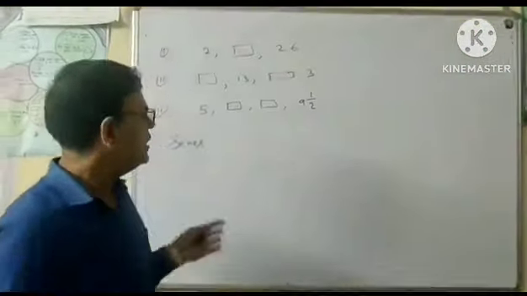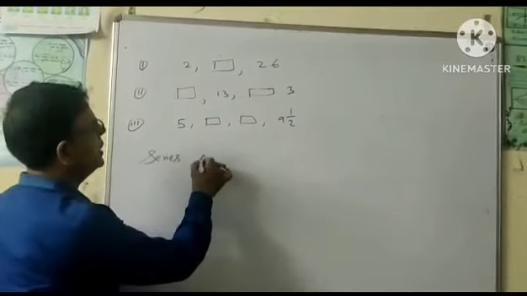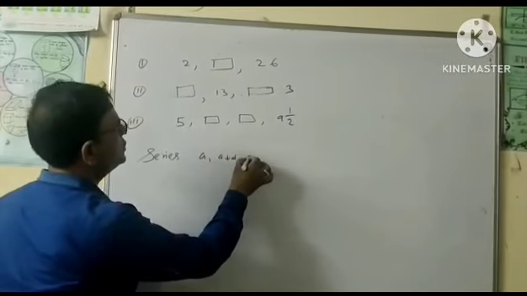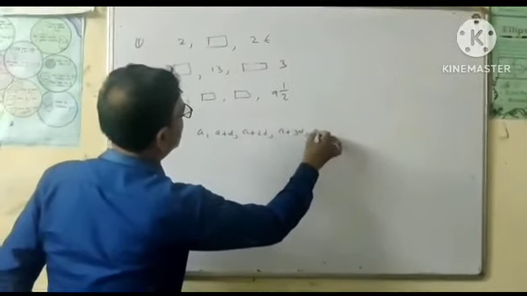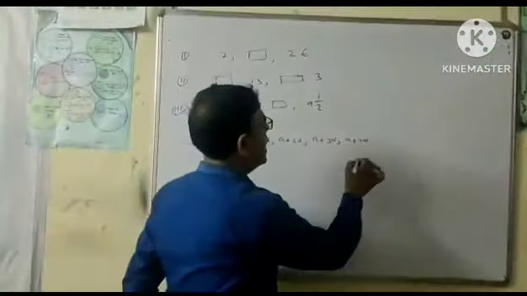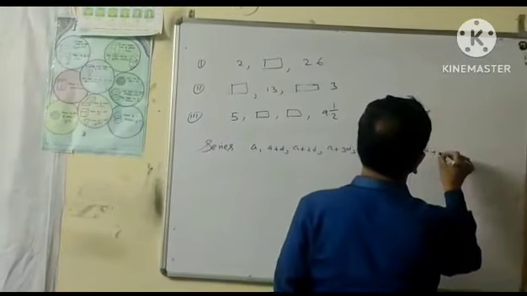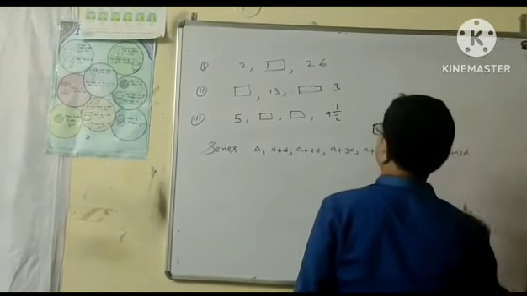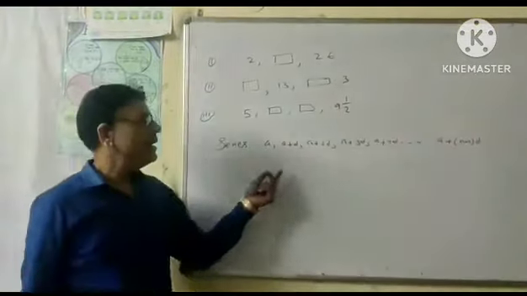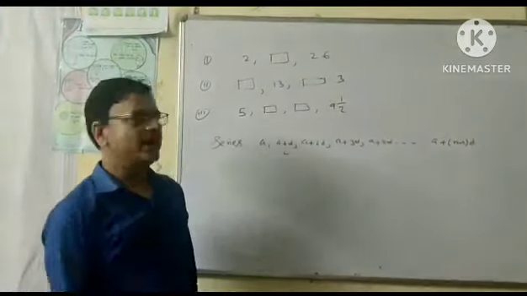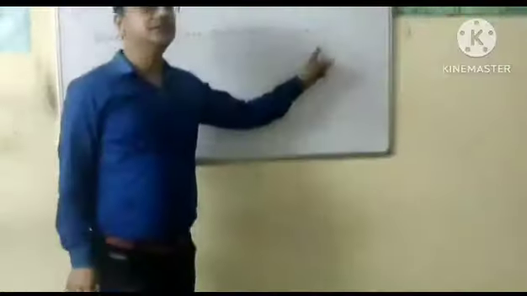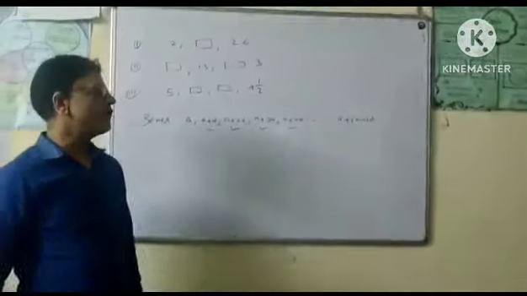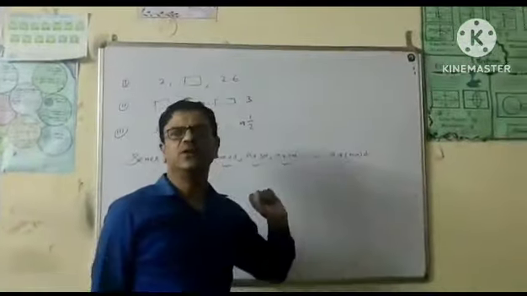सीरीज ऑफ एन एपी, एपी की सीरीज हमारी होती है a, a plus d, a plus 2d, a plus 3d and a plus 4d and so on, a plus n minus 1 into d. This is first term and this is called second term and this is third term, this is fourth term, this is fifth term and this is nth term. Nth term of an AP is equal to a plus n minus 1 into d.